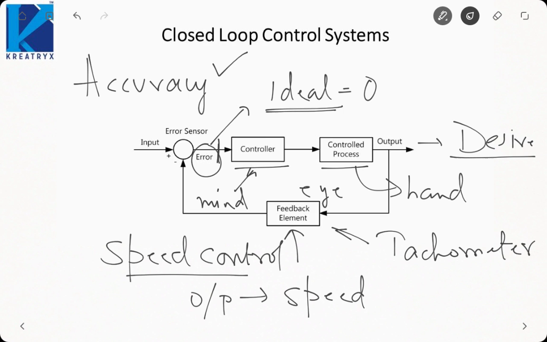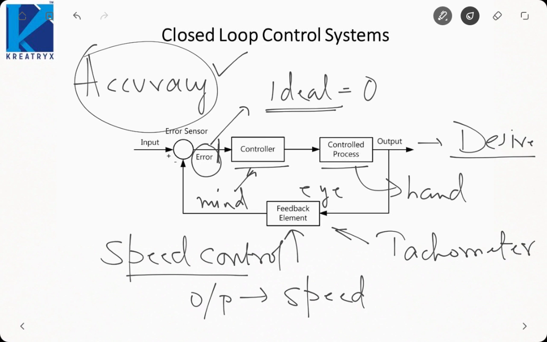Even if I try to pick the book, most likely I will fail because I will head in a random direction and I may not be able to pick up the book. So my accuracy will be lost. In an open loop system, the chances of the system being accurate are very less. But in a closed loop system, accuracy is more. So closed loop systems are always preferable.